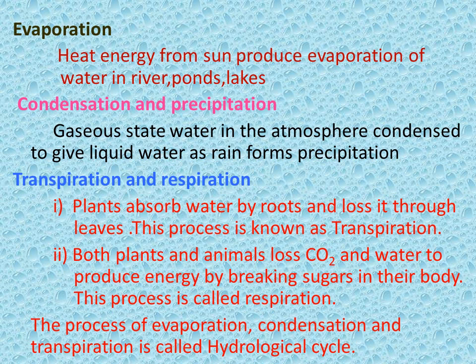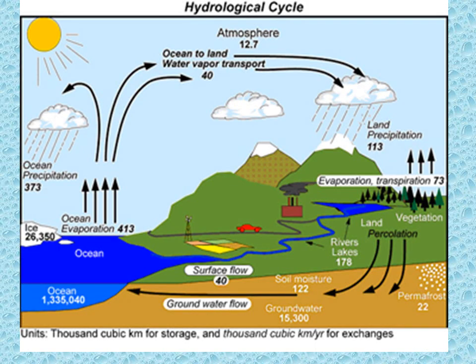So, the processes of evaporation, condensation and precipitation, transpiration and respiration together are called the hydrological cycle. This is shown pictorially here. This pictorial representation shows you the hydrological cycle.